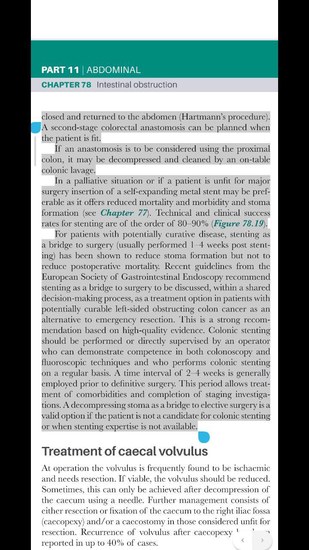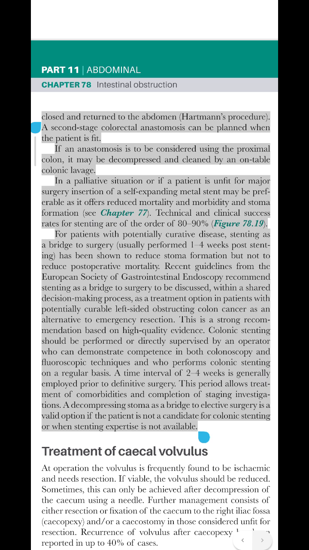Recent guidelines from the European Society of Gastrointestinal Endoscopy recommend stenting as a bridge to surgery to be discussed, within a shared decision-making process, as a treatment option in patients with potentially curable left-sided obstructing colon cancer as an alternative to emergency resection. This is a strong recommendation based on high-quality evidence. Colonic stenting should be performed directly supervised by an operator who can demonstrate competence in both colonoscopy and fluoroscopic techniques and who performs colonic stenting on a regular basis.